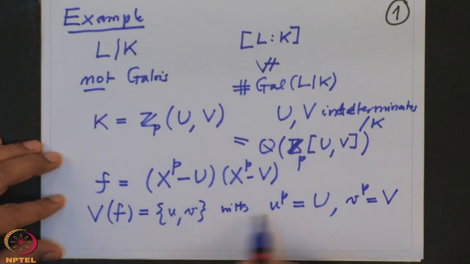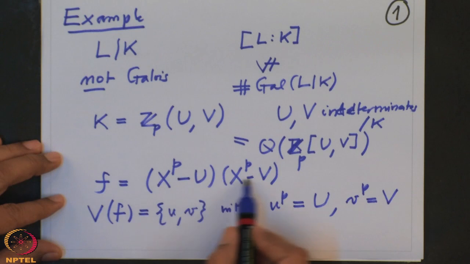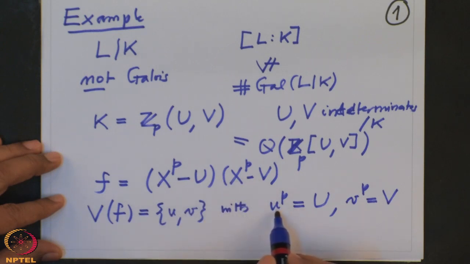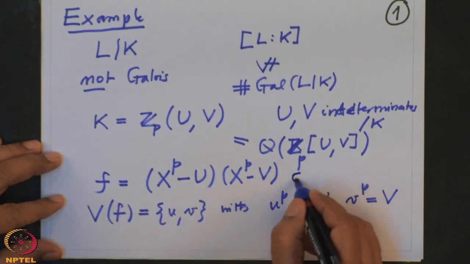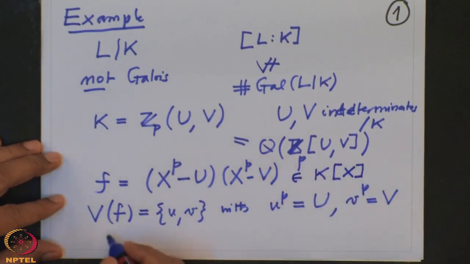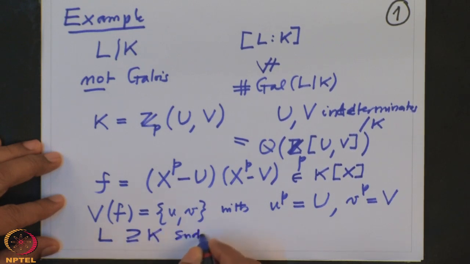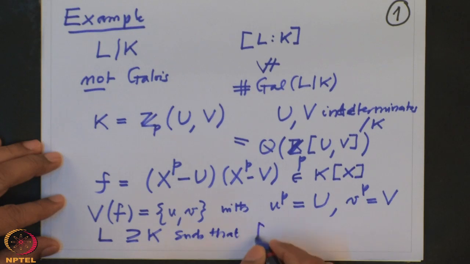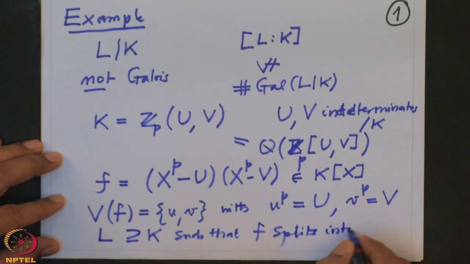First of all, this polynomial has coefficients in K. So I definitely know there is a field L, a field extension of K, such that f splits into linear factors in L[x].